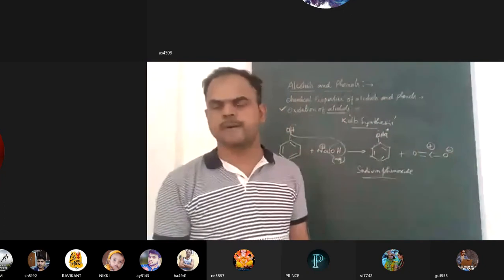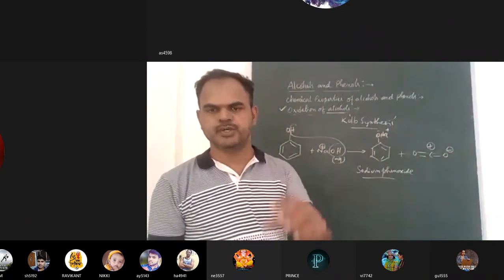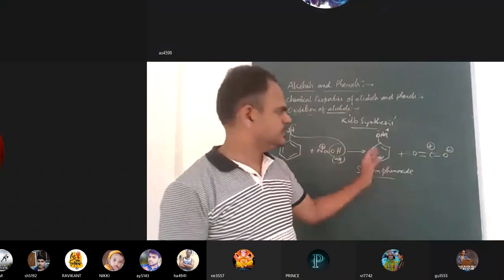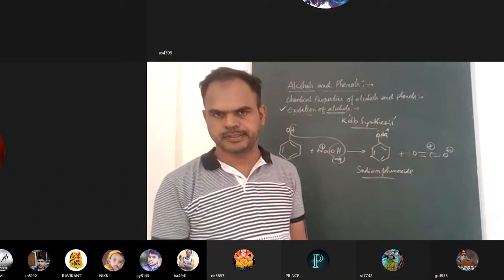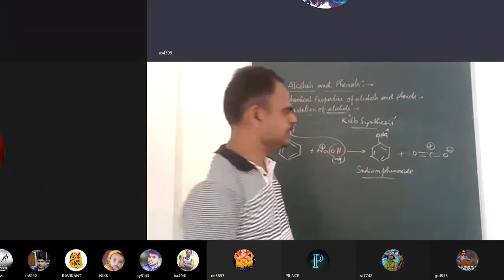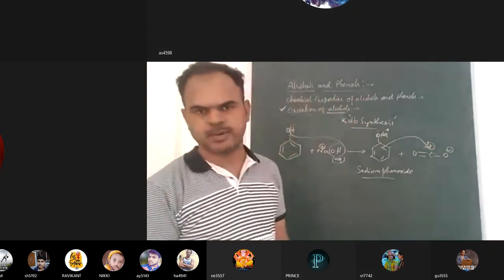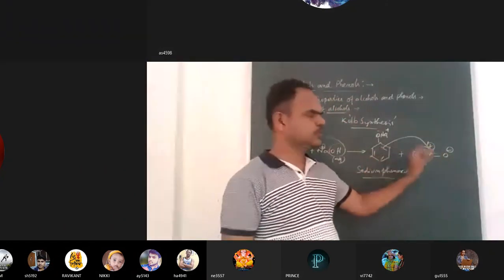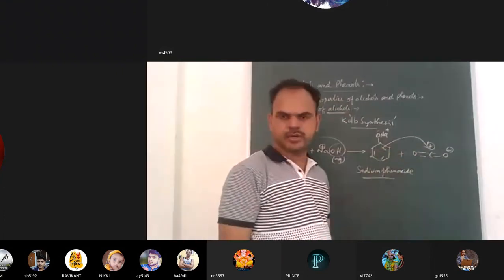Did everyone understand? The pi bond delocalizes from carbon to oxygen when the benzene ring approaches the CO2 molecule. Clear everyone? Second step: this pi bond is given to carbon. Check the arrow mark. Pi bond is given to carbon, which means there will be a link.